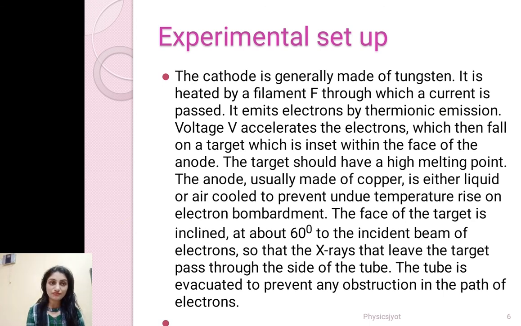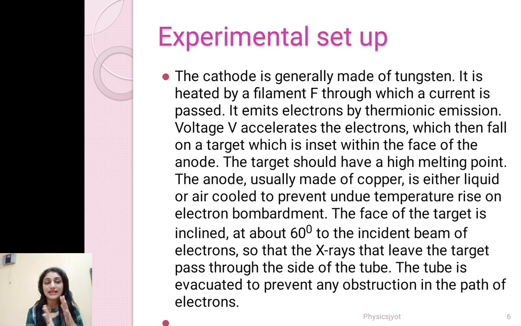It is heated by a filament F through which a current is passed. It emits electrons by thermionic emission. Voltage V accelerates the electrons, which then fall on a target which is inset within the face of the anode. The target should have a high melting point because the electrons coming out from the cathode are highly energetic. The anode is usually made up of copper, and it is either liquid or air cooled to prevent undue temperature rise on electron bombardment.